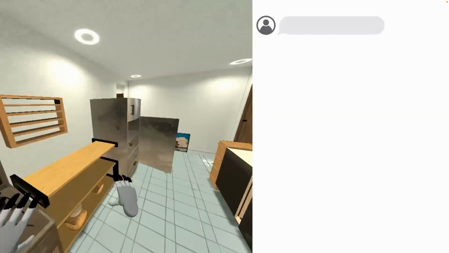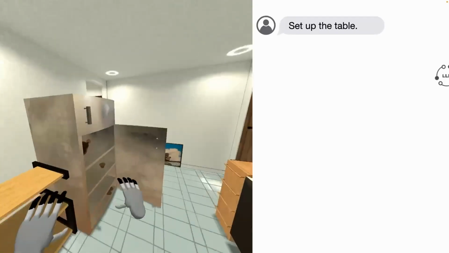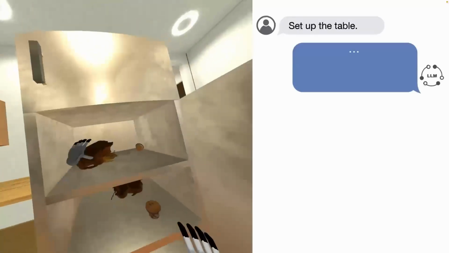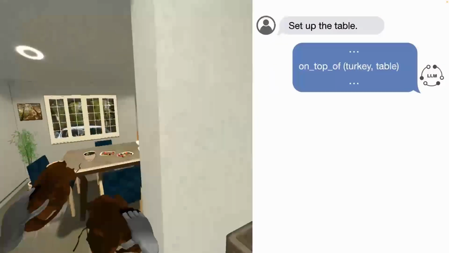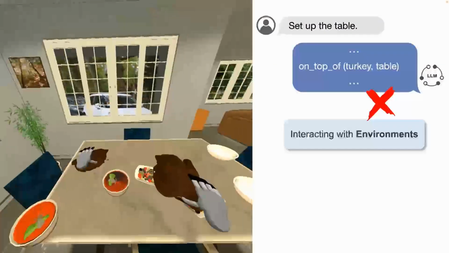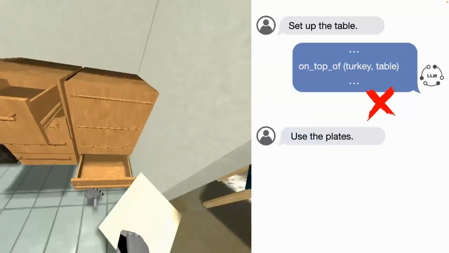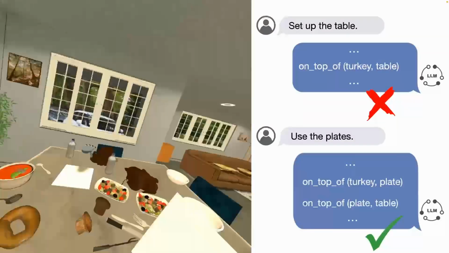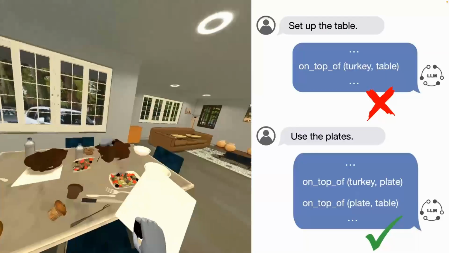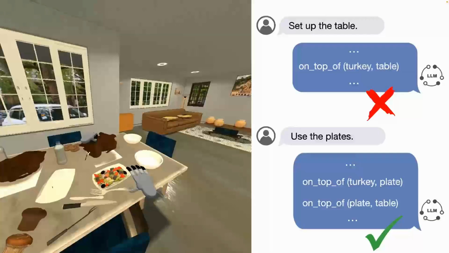and how the model can learn decision making. This is a very interesting example: I tried asking the model to set up the table, and it predicted that it wants to put the turkey on top of the table, and then the model just directly puts the turkey on top of the table. This was very surprising to me, because as humans we would never do this; we would ground the prediction into the environment and use the plates. If we ask the model to use plates, it will replan and mention, oh, we should put the turkey on top of the plate and then put the plate on top of the table.